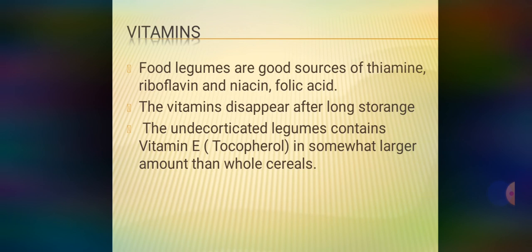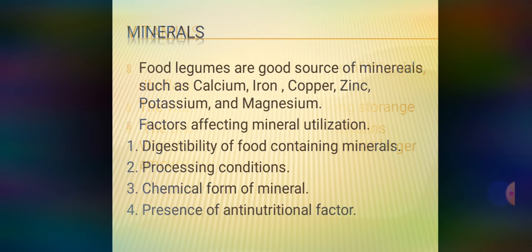Okay. Next thing, we have mineral content in legumes. The food legumes are a good source of minerals such as calcium, iron, copper, zinc, potassium, magnesium, as most of them are present in legumes. Okay. So potassium contributes about 25 to 30% of the total mineral content of legumes.